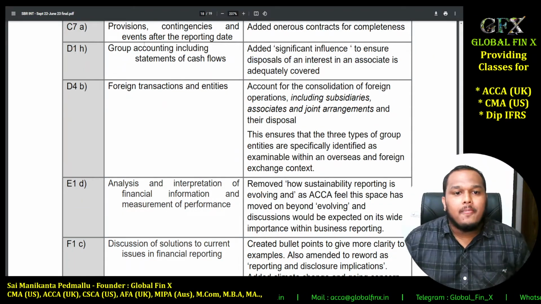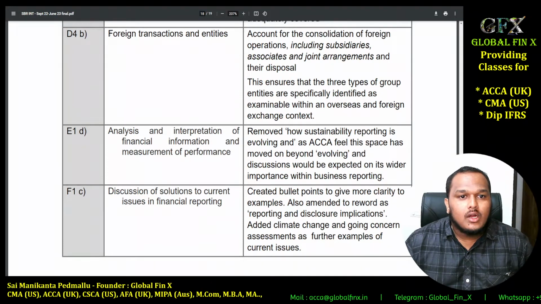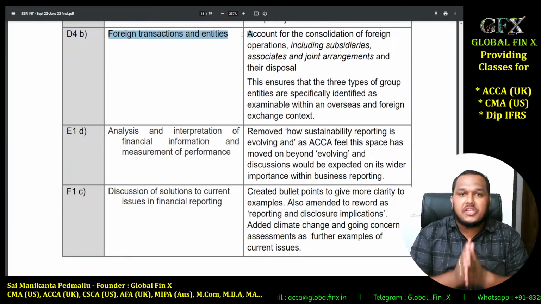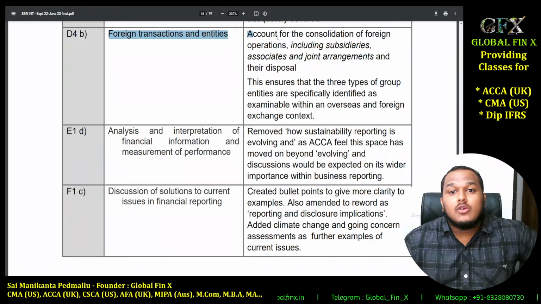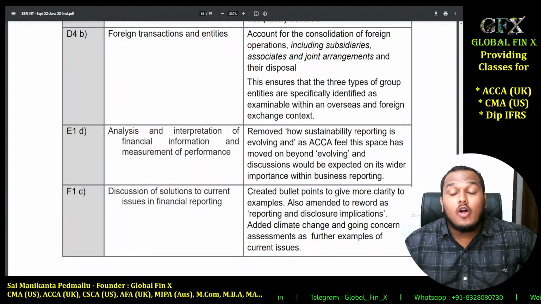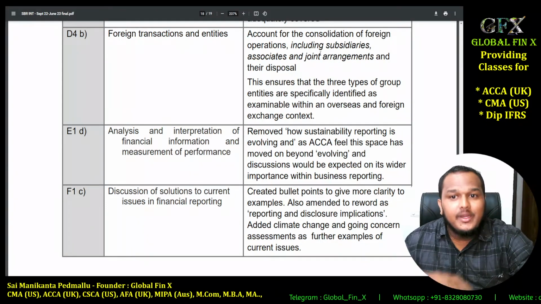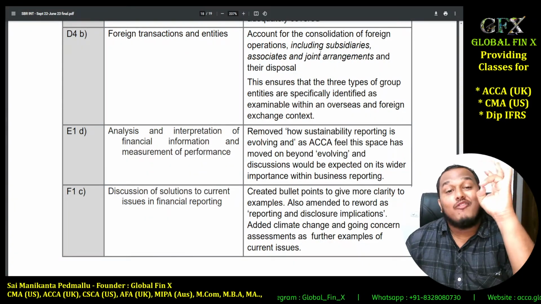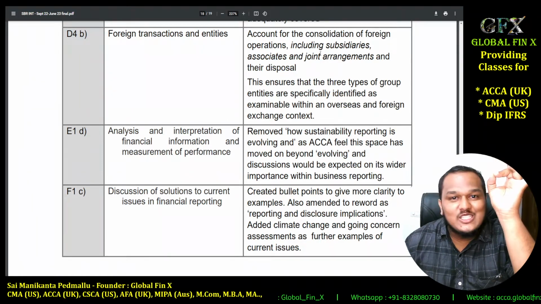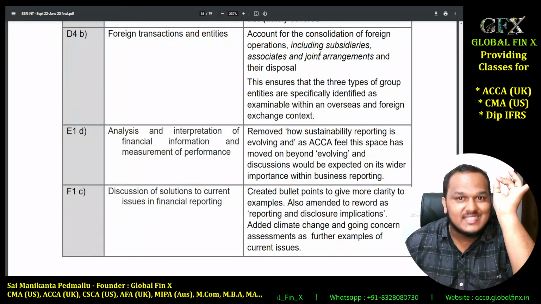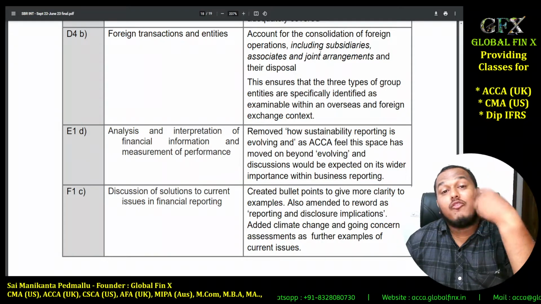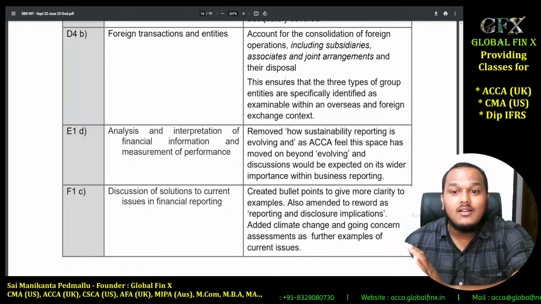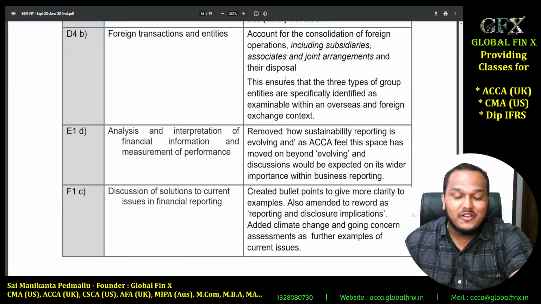Next, scrolling down, foreign transactions, so this is the key change, so pay attention here, this is very important for you. Account for consolidation of foreign operations, including foreign subsidiary, foreign associate, and foreign joint arrangements, including joint ventures. So basically all the three types of different holdings are now examinable with relevance to foreign entities as well. So this is a new additional topic for you guys.